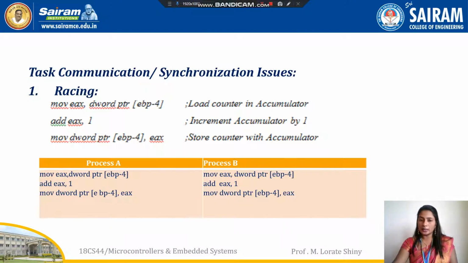After the completion of process B, the CPU access will move back to process A. When process A gets the CPU access again, it will start from the point where it got interrupted. So next, process A will execute add EAX comma 1, meaning it will increment the counter variable. Process A and process B both use the same registers, base register and accumulator register.